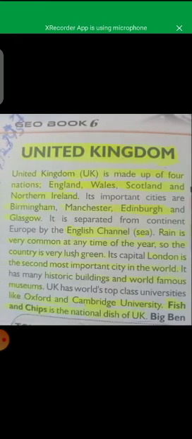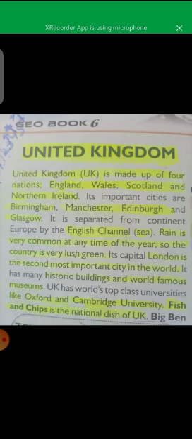Then the 4th fact of the United Kingdom is the language. The language of United Kingdom is English. Clear? This is the language of United Kingdom. Now come toward the topic United Kingdom.